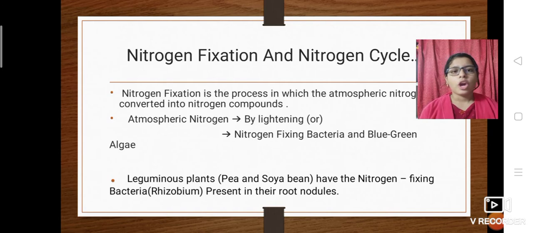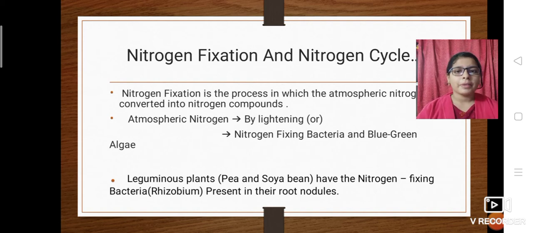As we all know, pea, soya bean, are a type of pulse. These are known as leguminous plants because these plants have the nitrogen fixing bacteria, rhizobium bacteria, in their root nodules.